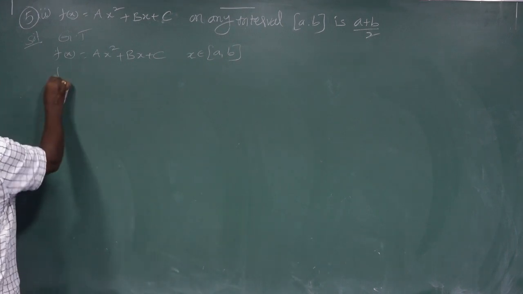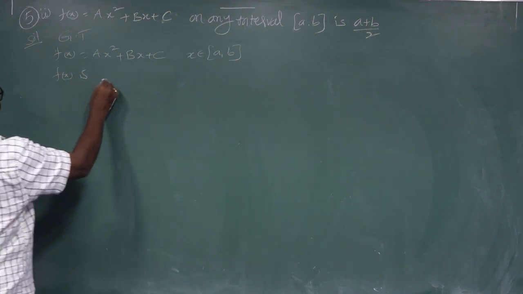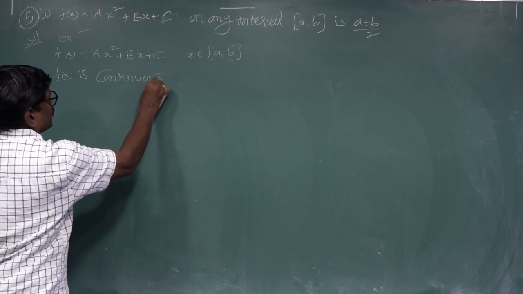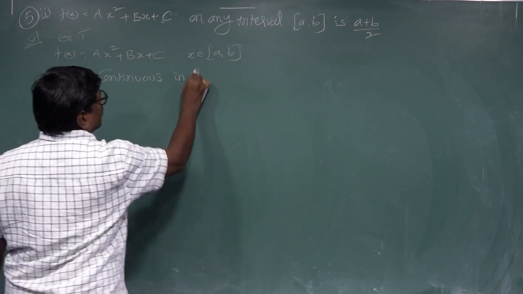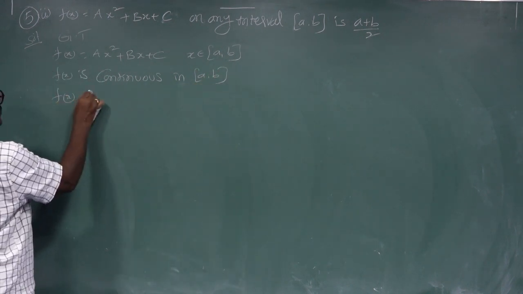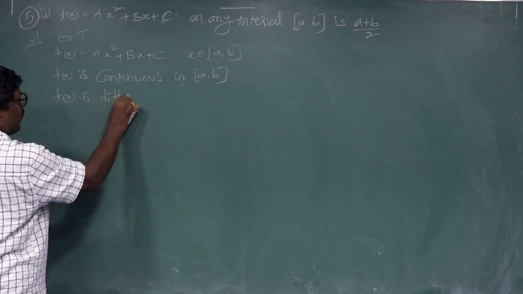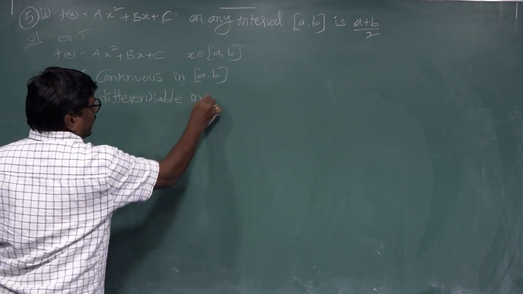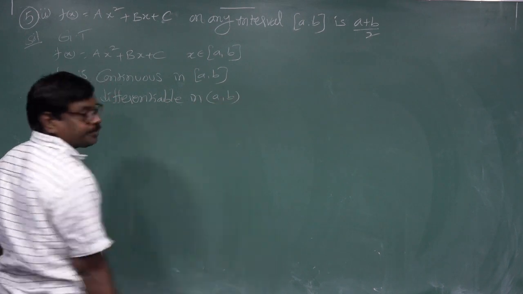Now f of x is continuous in the closed interval [a, b]. f of x is differentiable in (a, b).